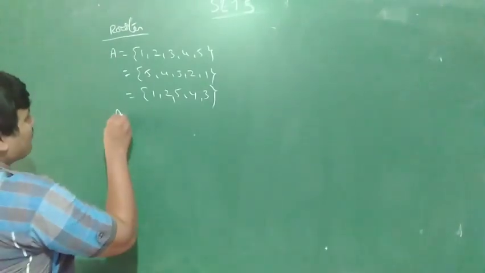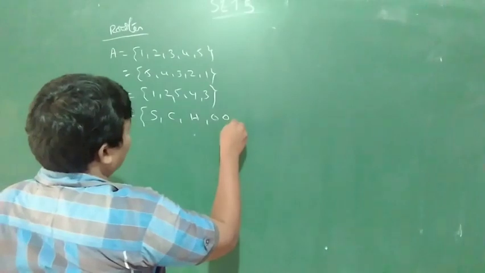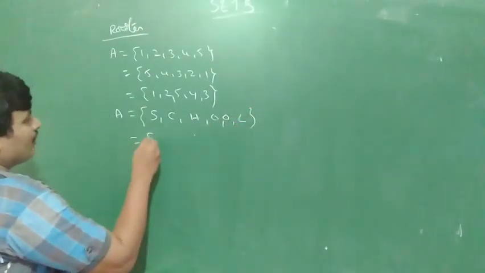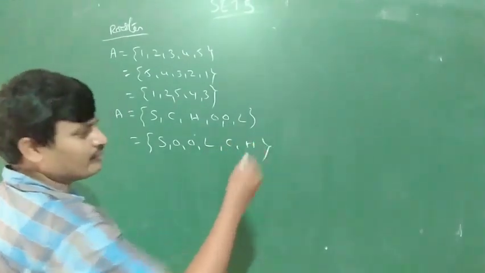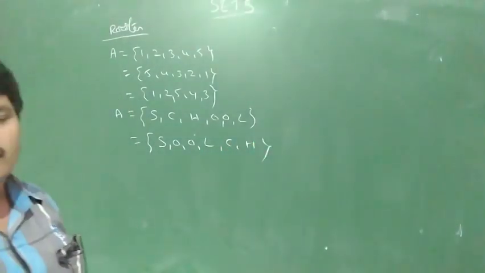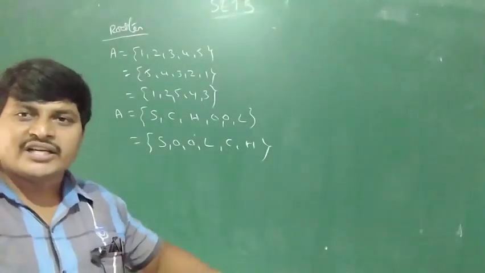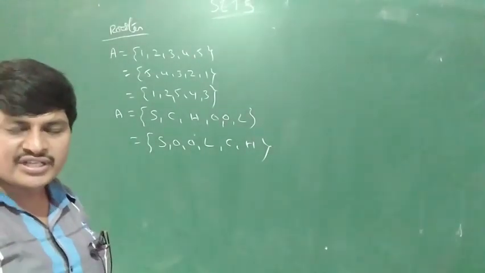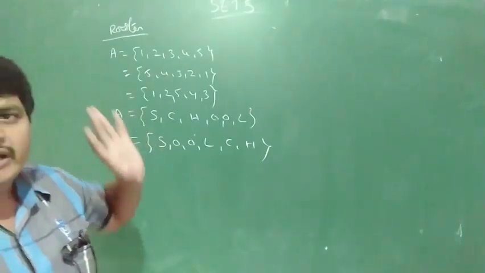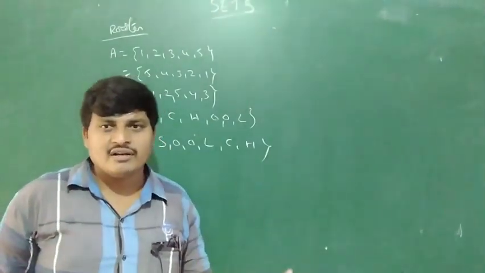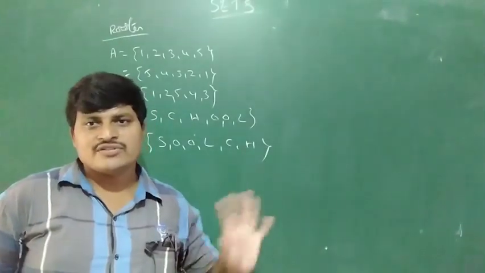Okay, for example, another one, school: SCHOOL, or SOOLCH, both are the same. Not in alphabetic order, not in sequence order, increasing order, or decreasing order. This is not compulsory. It can be any order, but whether those 5 elements are there or not, this is important. There is no sequence.